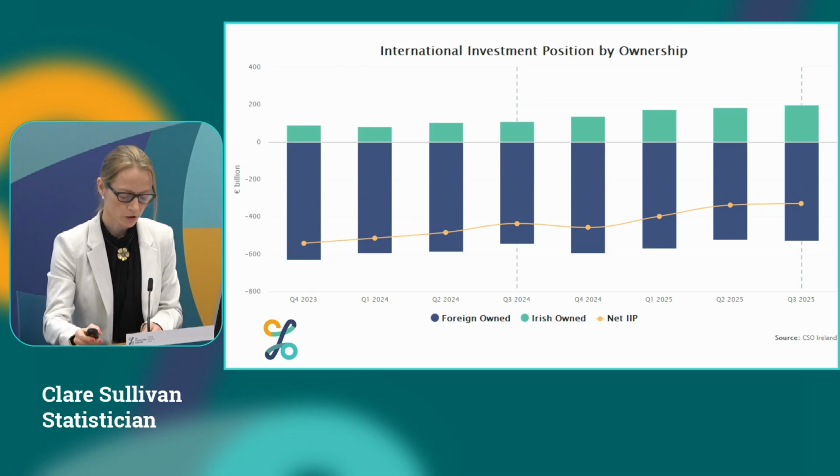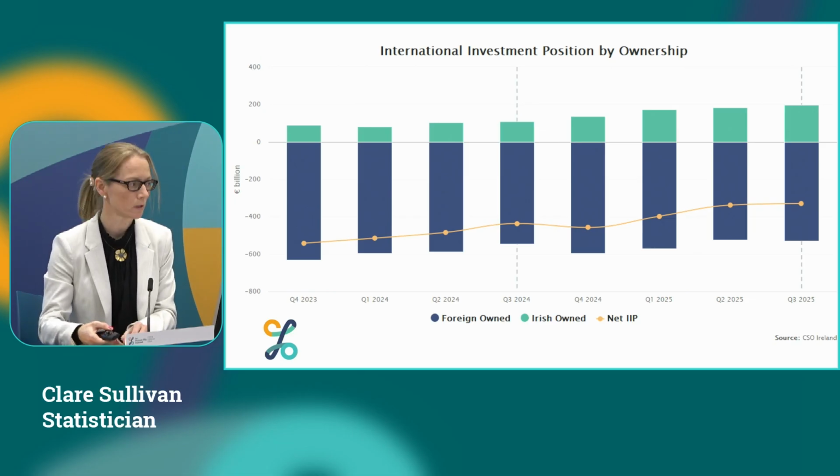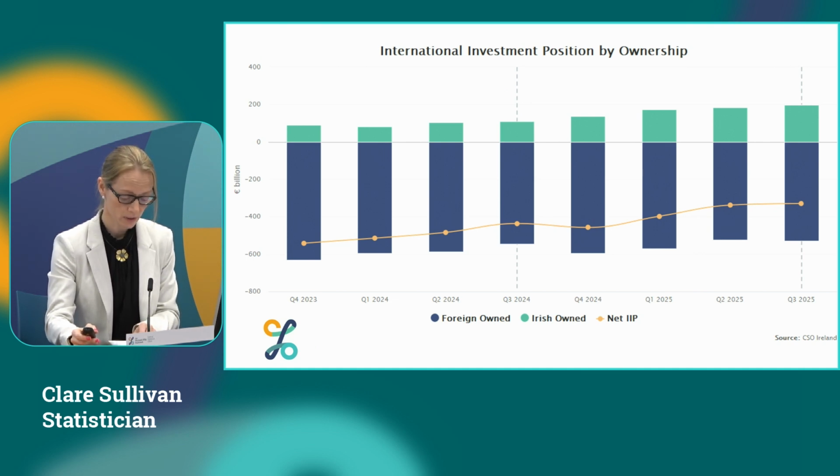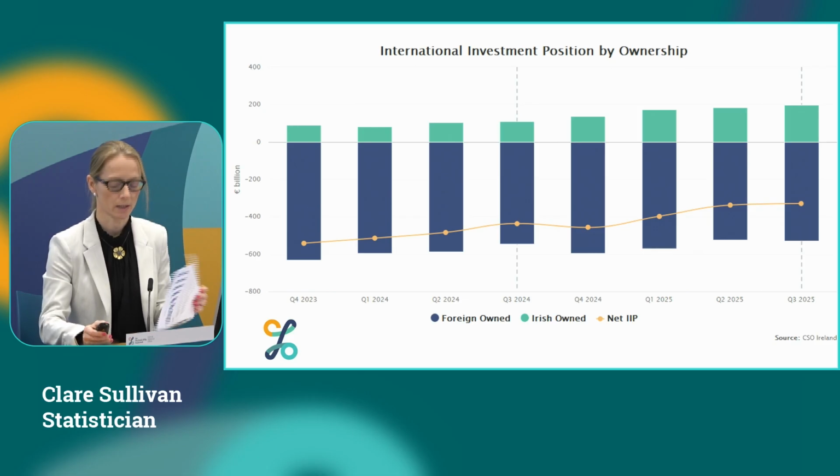Following our publication in July, we continue to include the international investment position, but broken down into foreign and domestic control to further showcase the large levels of multinational activity in foreign controlled corporations in Ireland. The foreign-owned international investment position, that's the navy bars, stood at minus 528 billion at the end of September, while the Irish-owned international investment position stood at 198 billion, that's the green bars. There are further breakdowns by institutional sector and functional category in our publication.